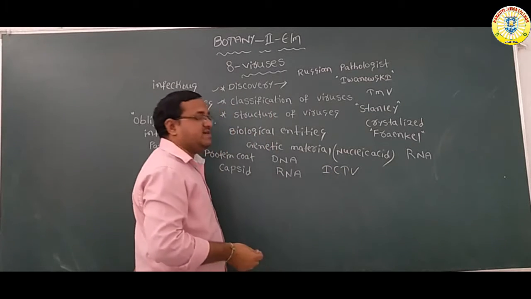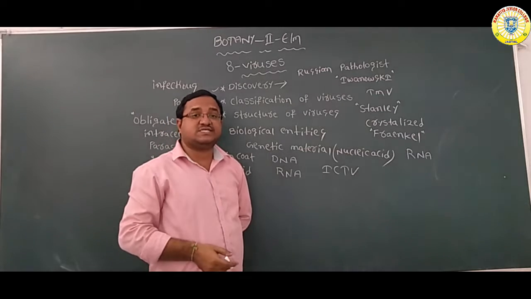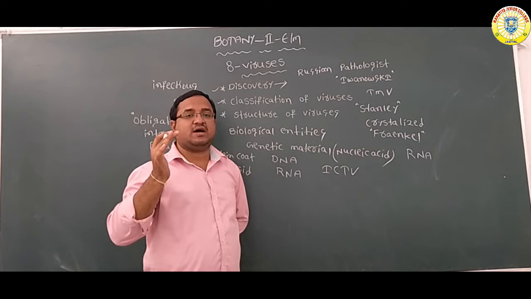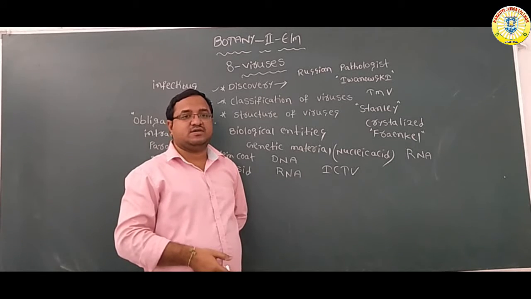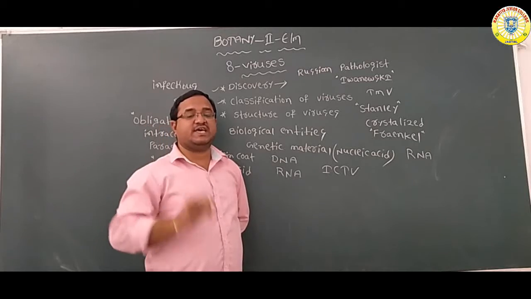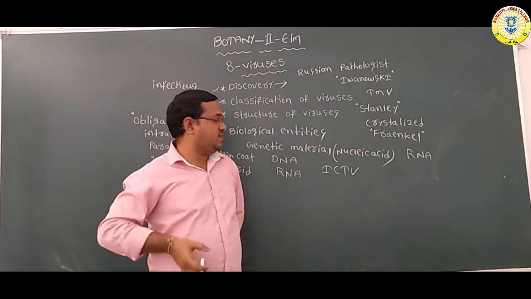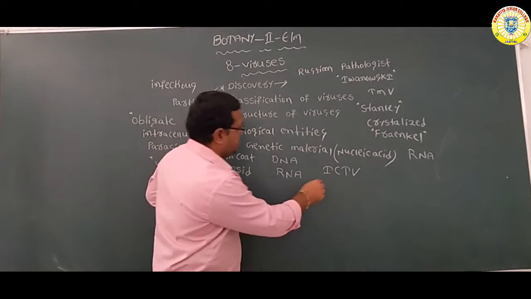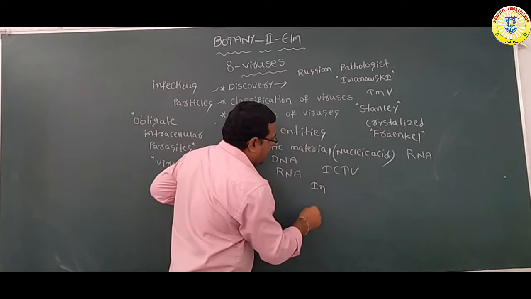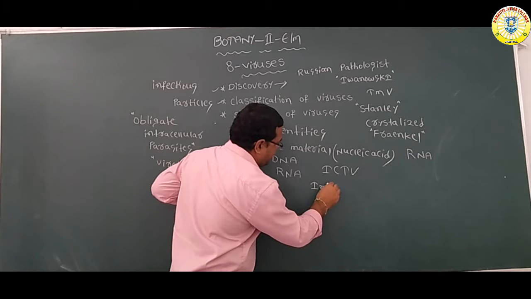This ICTV regulates the rules of classification. Whatever rules are there for classification of viruses, everything is controlled by the ICTV. ICTV means International Committee on Taxonomy of Viruses.